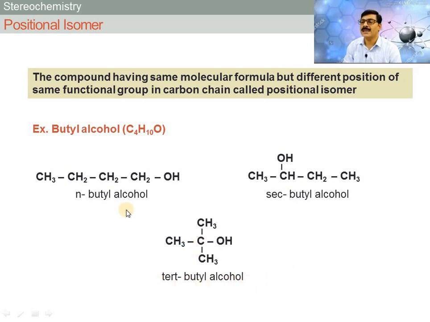Means in all these three compounds the position of hydroxy group is different. In first compound it is attached to primary carbon atom, in second compound it is attached to secondary carbon atom, and in third compound it is attached to tertiary carbon atom. Means the position of hydroxy group is different but all these three have same molecular formula, so it is positional isomer. Means positional isomer depends upon functional group in carbon chain.